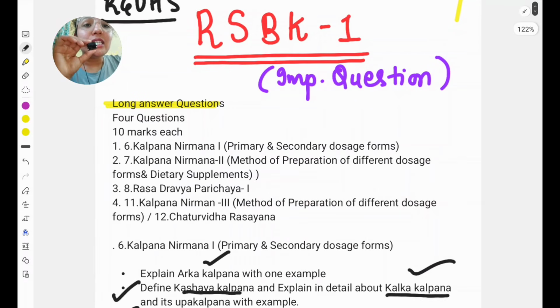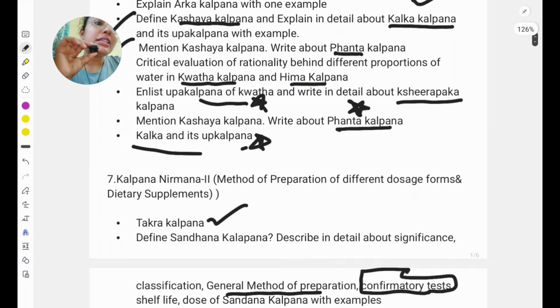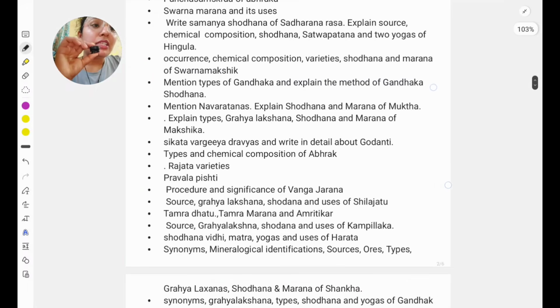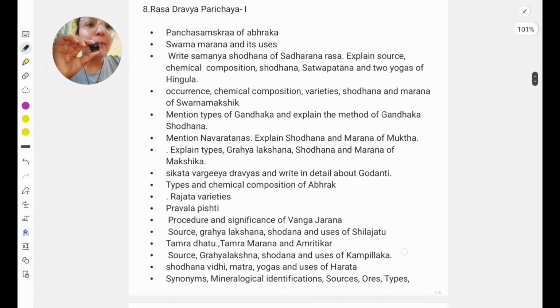Third important portion is Rasa Dravya Parichaya 1. In Rasa Dravya Parichaya 1 also there are so many important points, but some are repeated, so we should at least focus on them. And at last I will tell you how you can score 50 plus marks without this portion. So the first important thing is Pancha Samskara of Abhraka, that is asked in so many papers. So you should study at least Abhraka.